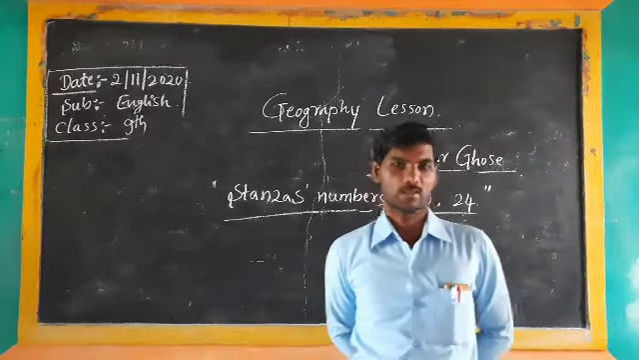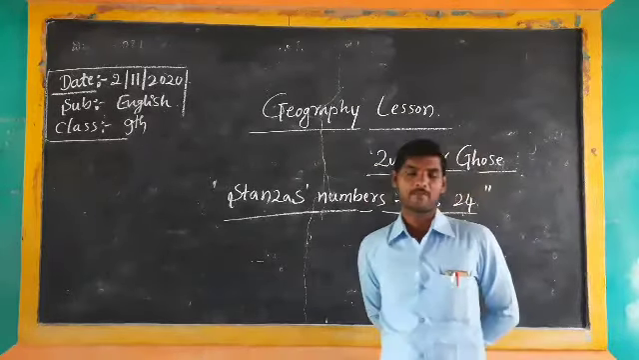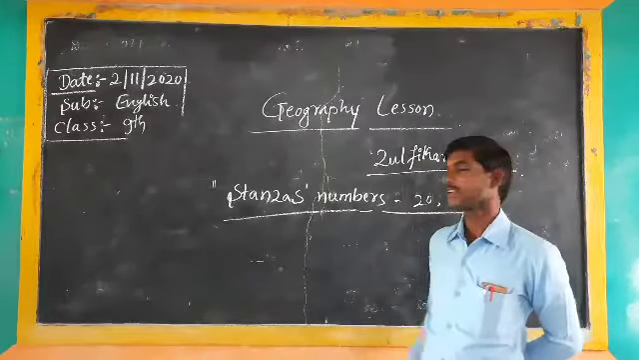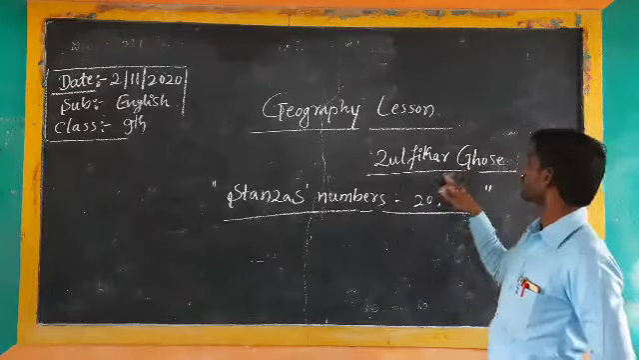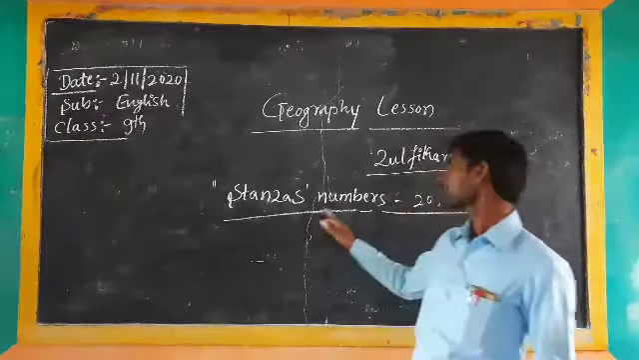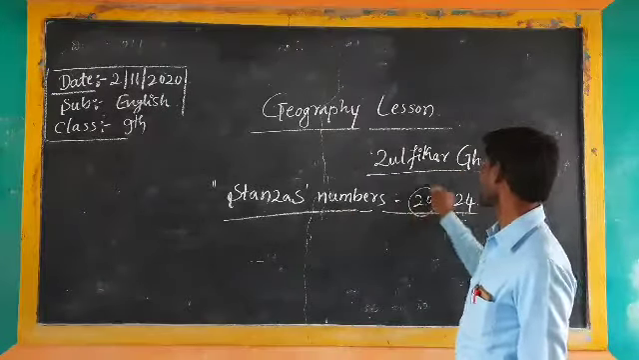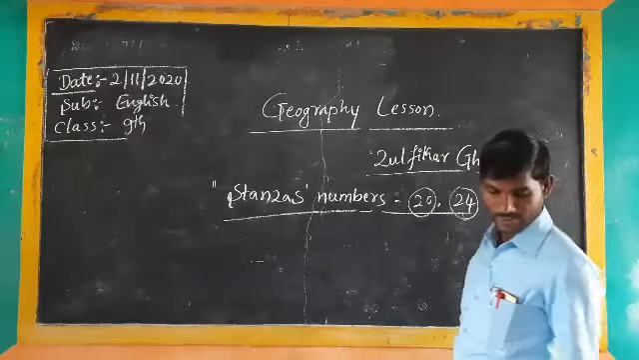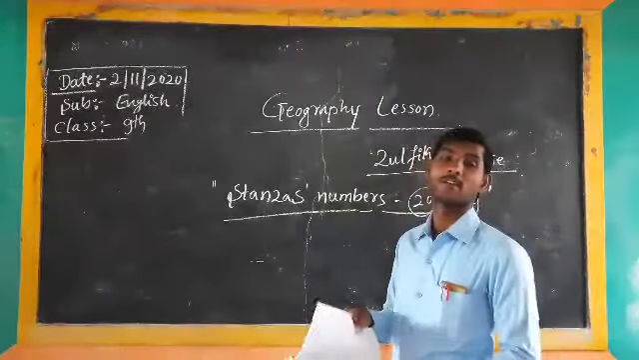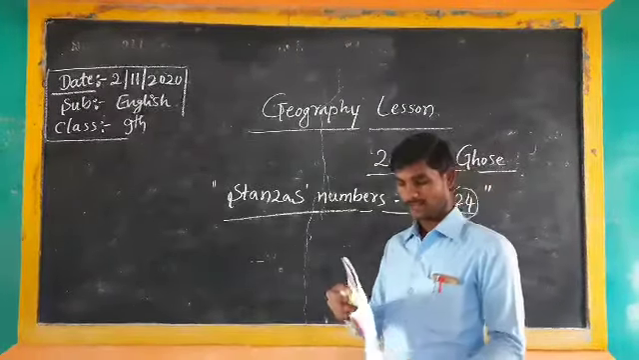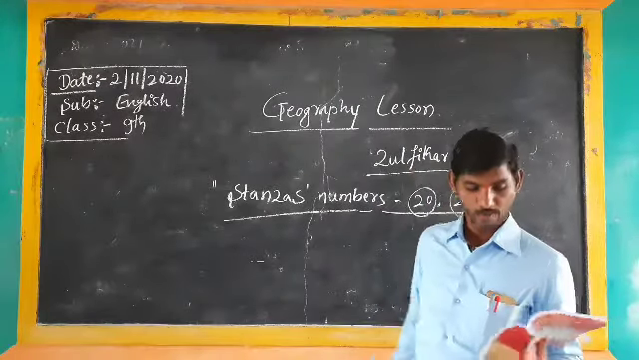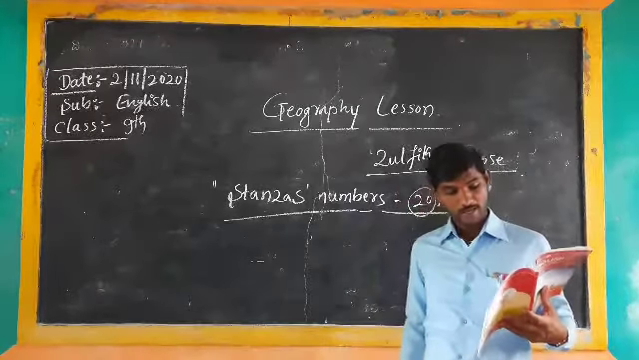In the previous class, we already discussed the poem, the nice poem Geography Lesson, composed by Zulfikar Ghose. So, we are in the last stanzas, numbers 20 and 24. In that, it contains only a few lines. Those lines we have to understand from this poem, and today itself we have to complete this poem also. Just you have to observe there.